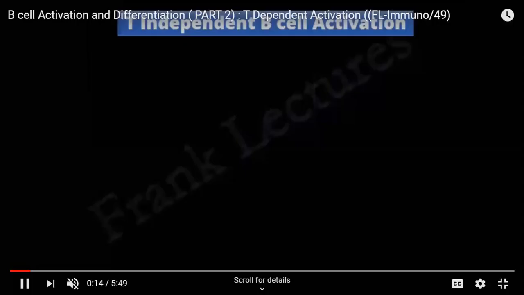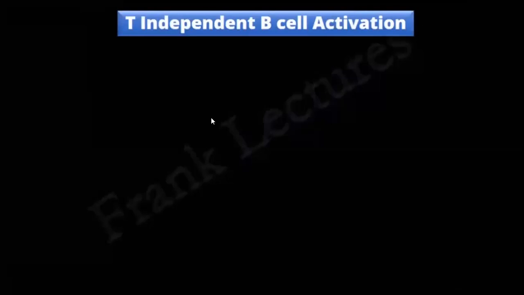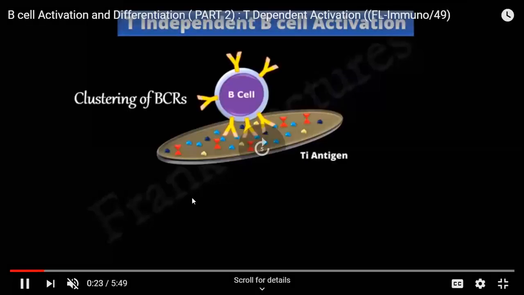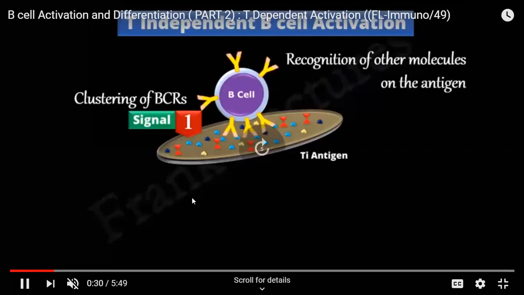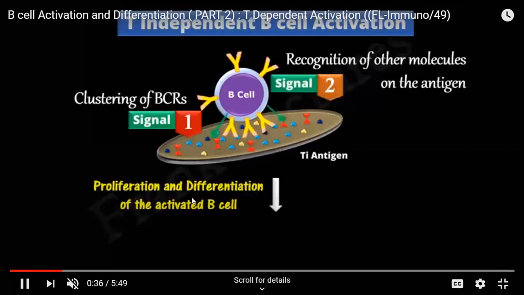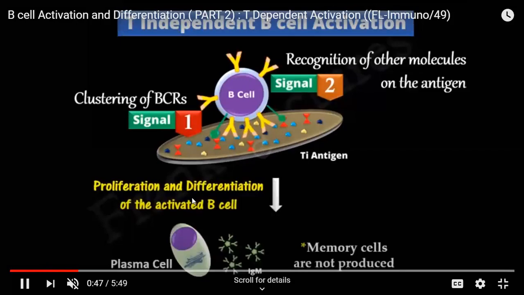Okay, now this is about T cell dependent. What we have studied in the first one, I think you remember. Now coming to T cell dependent B cell activation.